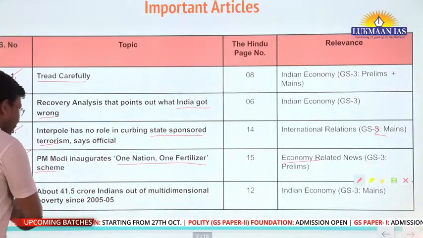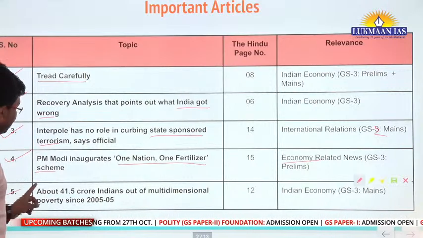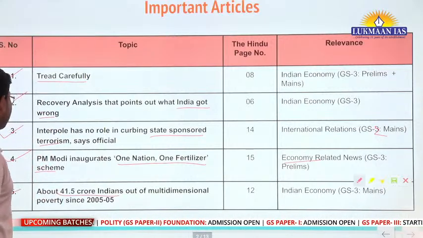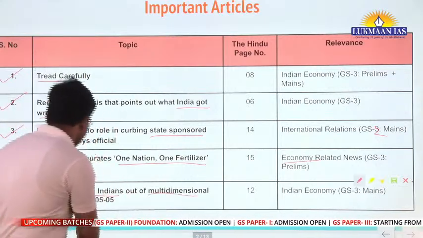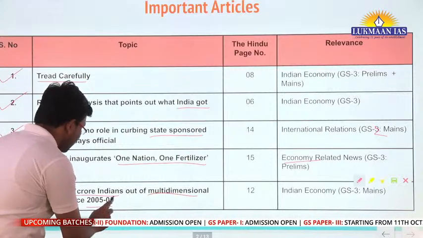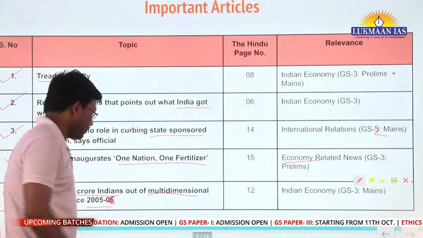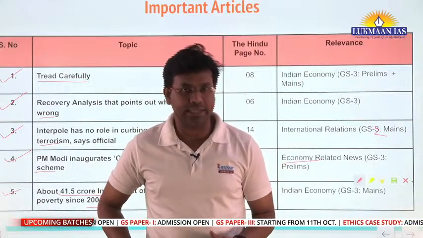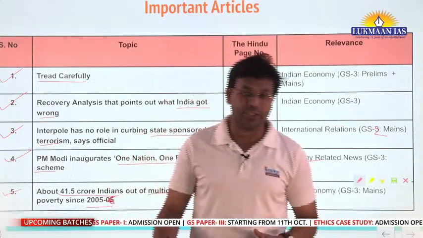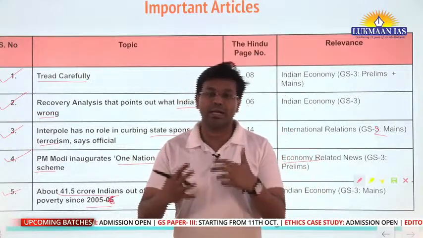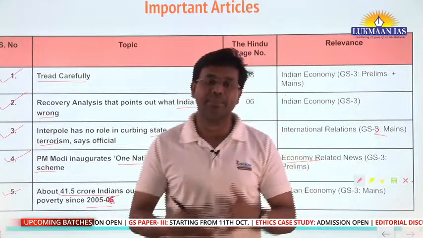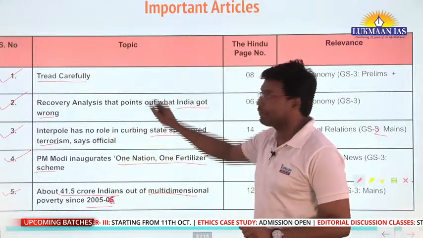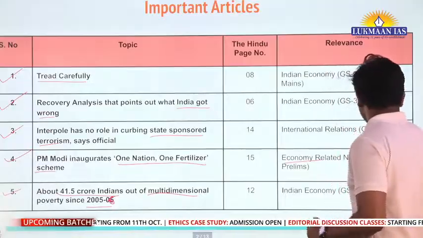Apart from this, the last topic is about 41.5 crore Indians out of multidimensional poverty between 2005 and 2006. We will understand what multidimensional poverty is. We will discuss the multidimensional poverty index. We will also learn which organization releases the multidimensional poverty index. So with this, let us take the first topic for discussion. We are going to discuss this topic in detail.